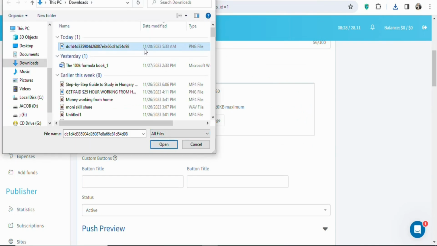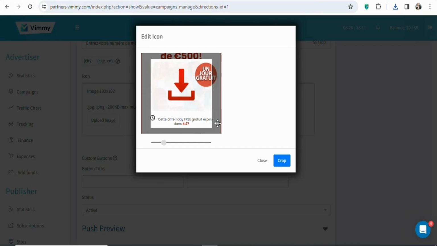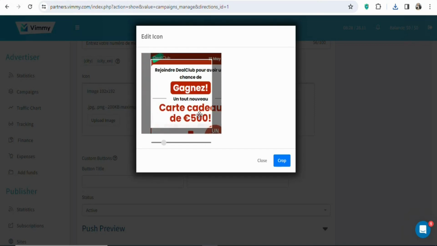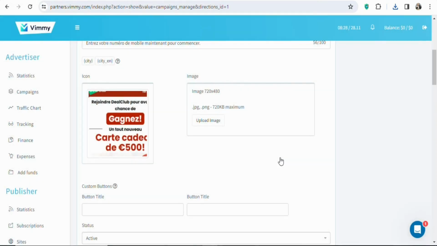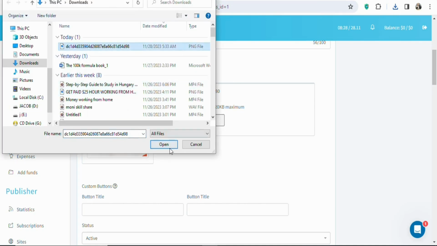Once you click on it, select your image, click on open. Now you have to crop the image, so drag it and then crop it this way. Crop. Once you crop it, you can see this is the image. Once that is done, you are going to upload the same image here. So click on upload image. Once you click on it, select your image, click on open.